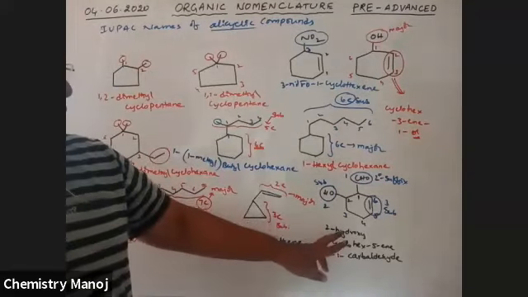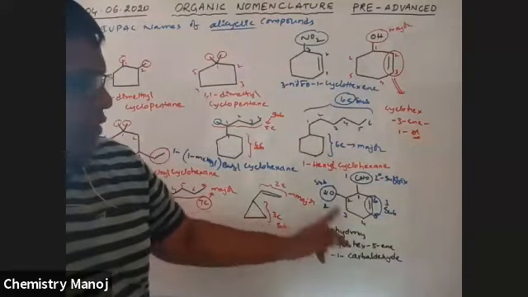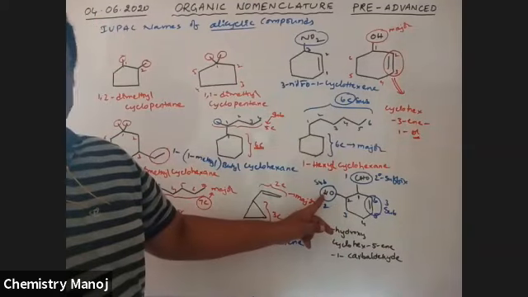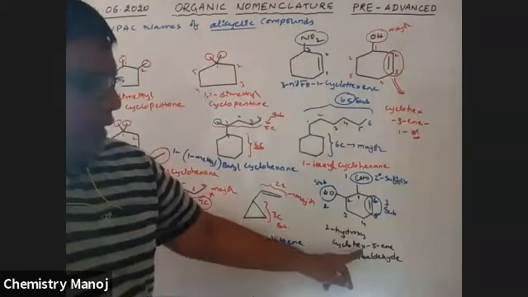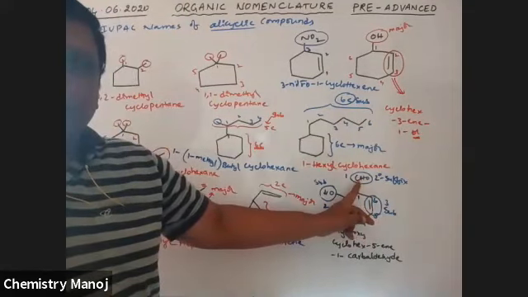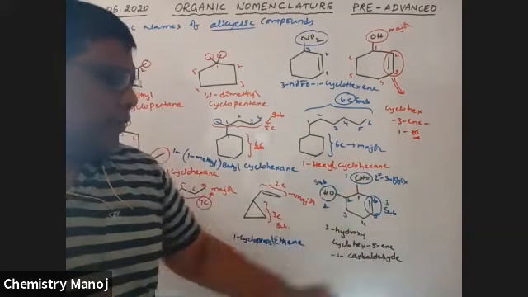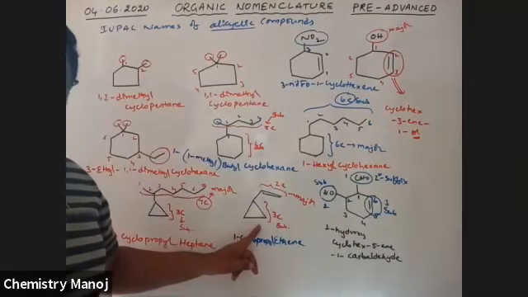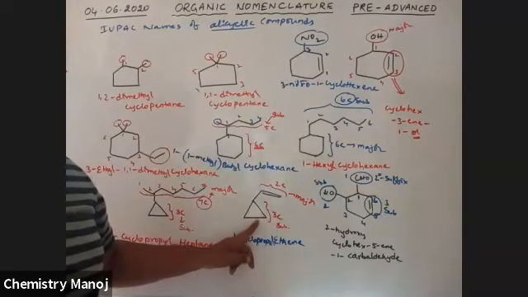So see here, 2-hydroxy cyclohex-5-ene-1-carbaldehyde, because the carbon is not in counting, that's right, carbaldehyde. What about this one? Is this what you want? Tell me.